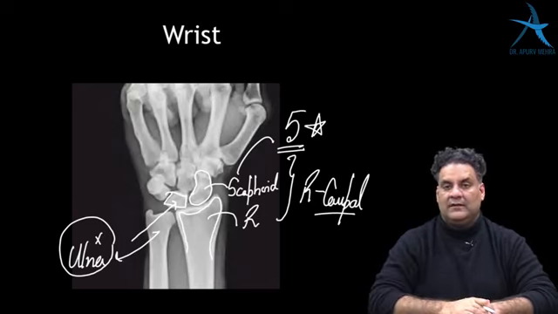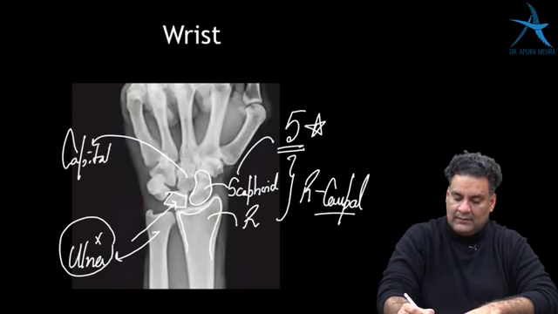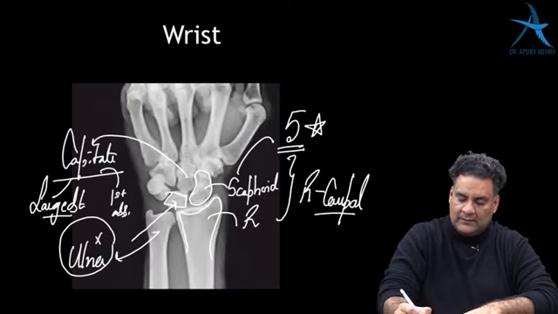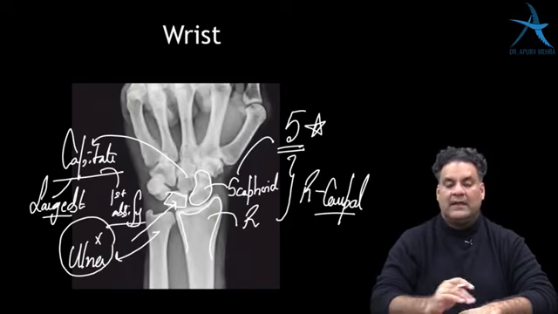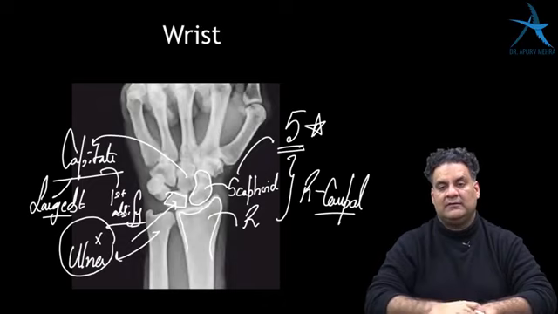So scaphoid ossifies at the age of 5, and in the center, remember one bone called capitate, which happens to be the largest carpal bone. C for carpal, C for capitate, and it's also the first to ossify. So capitate is the first carpal bone to ossify, and it is the largest carpal bone. C for carpal, C for capitate. This is what you must remember.